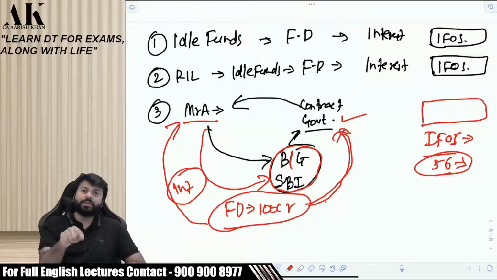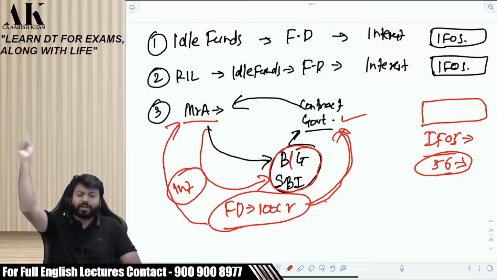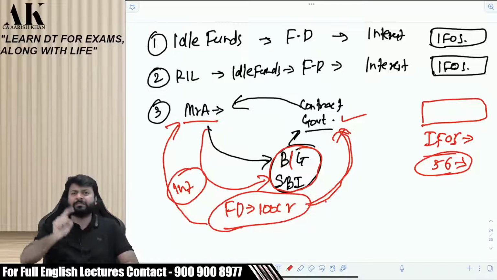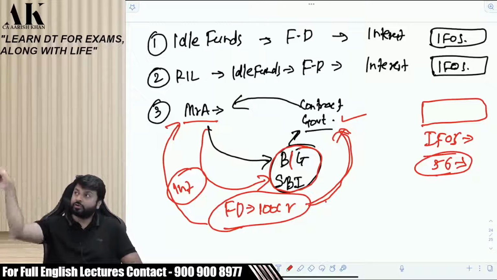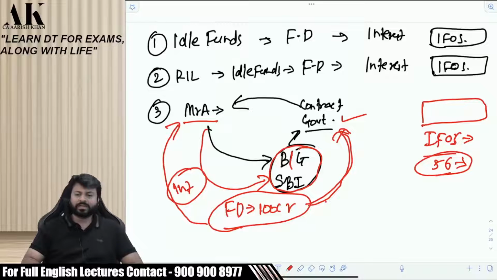So what is written over here? Listen to the words of the law carefully. Interest will be classified under this head if not under PGBP. What do you mean by this sentence? The preference has to be given to which head? PGBP. You should come over here if you do not go over there. It means you should go over there first. Right or not? Therefore, again listen carefully. It's a very debatable matter. What will come where? It's not that easy to identify that.